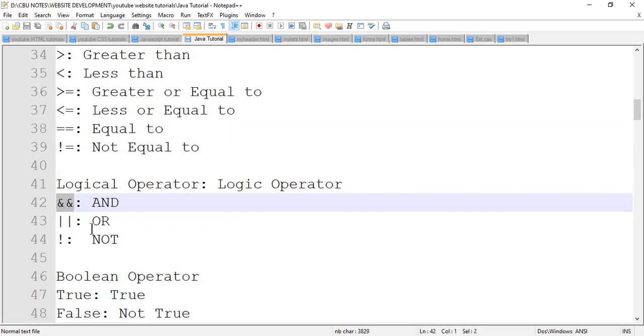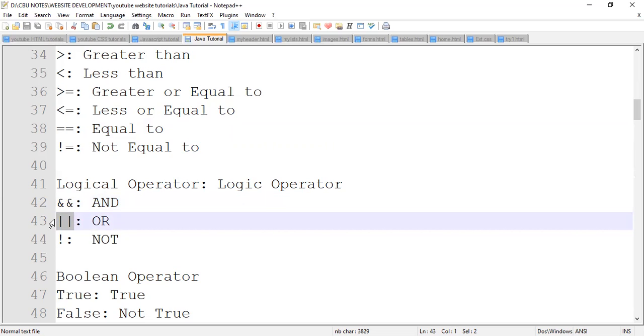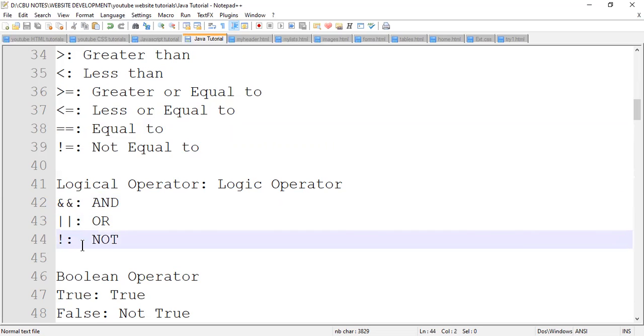So one of the two, if it's true, you can gain access. So to demonstrate the or, we use these symbols in Java. These two symbols here. And then the exclamation mark here, as I mentioned earlier on, it is basically used for not. Every time that you see this symbol, it means not.